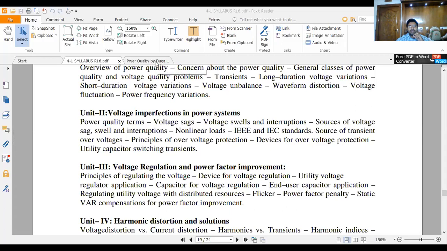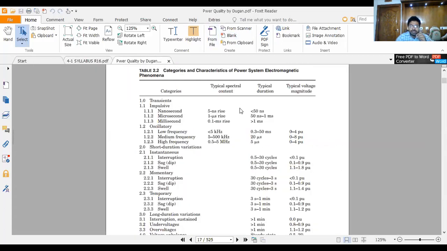Once again, you have to see this very important basic table. First, transients. Transients we can divide into two types: impulsive transients as well as oscillating transients. How are these transients produced in the system? Impulsive first, then the second one is oscillating.